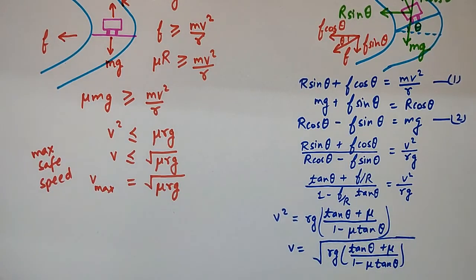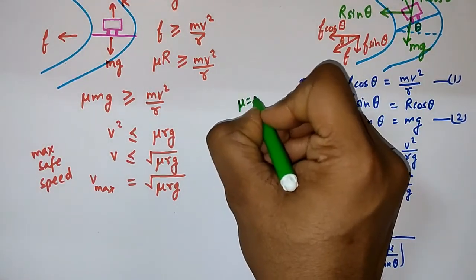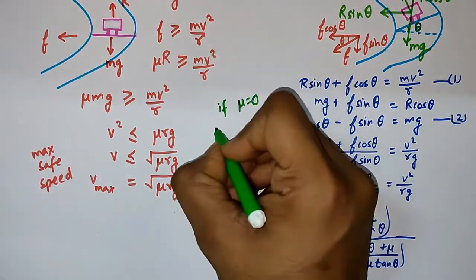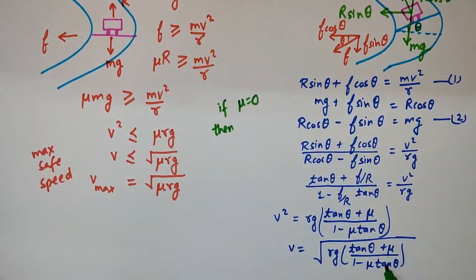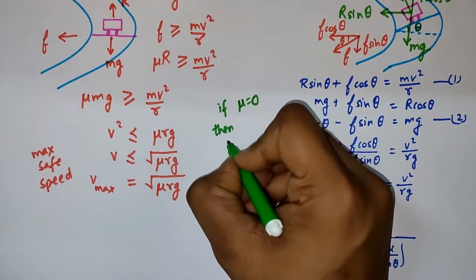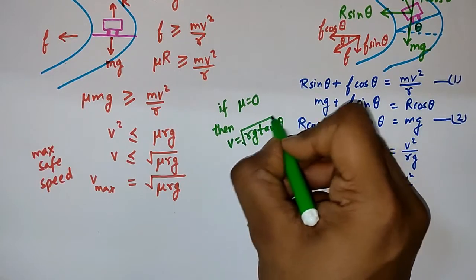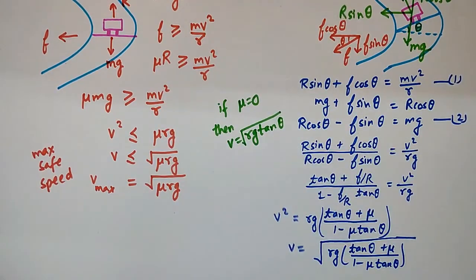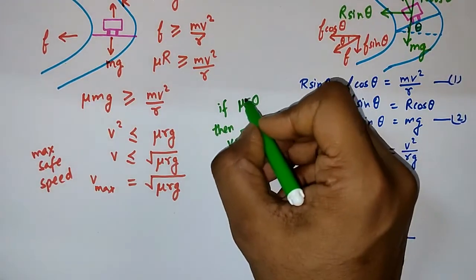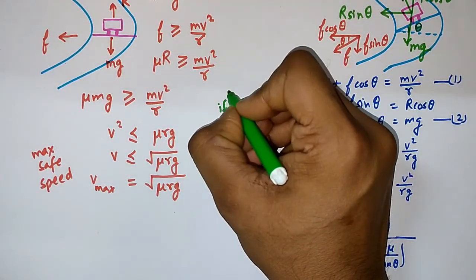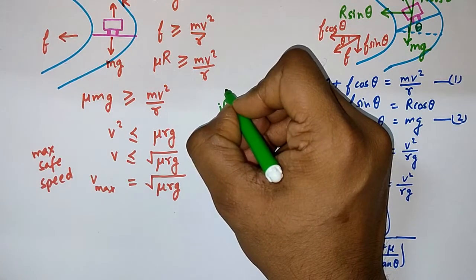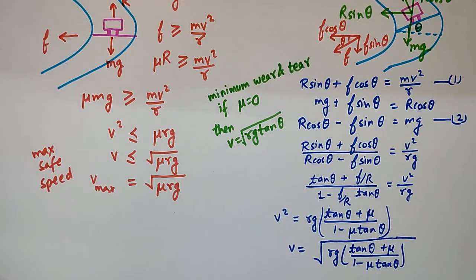Now for its special case, I can say when there is no friction. So when there is no friction, mu will be equal to 0. Then what will happen? V will be equal to, this one will be 0, and in the denominator it will be 1 only, so I can write V will be equal to the square root of Rg tan theta. So this one will be the maximum safe velocity in the case when mu is 0, and this case is also known as the minimum wear and tear case.